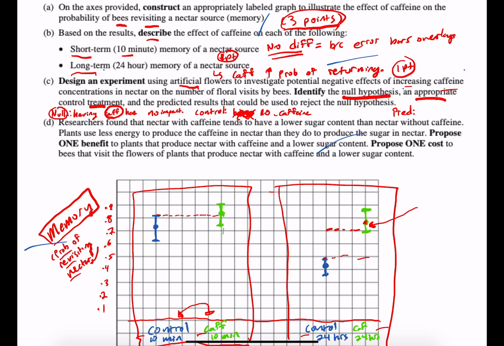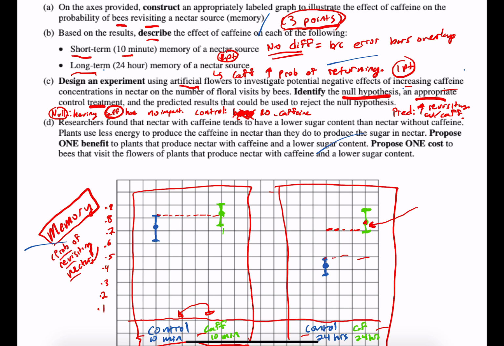So a couple of things on this one that is relatively interesting when I look at the rubric. Having the rubric in front of me, it's telling us that the number of floral visits by bees is different when you increase caffeine, or the number of floral visits is going to be different than the control. And again, the data told you, so basically it's just going to be increasing revisits with caffeine. So basically a restating of what you saw with the data. So floral visits is going to be different with increasing the caffeine concentration. So it's just all in how you worded that in your answer.